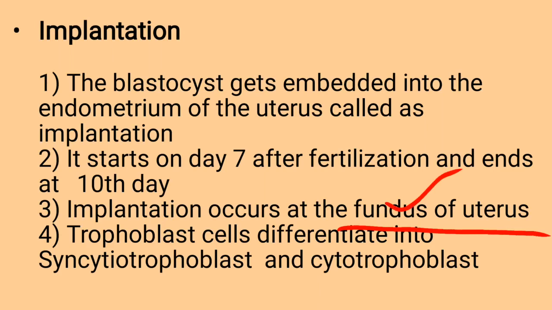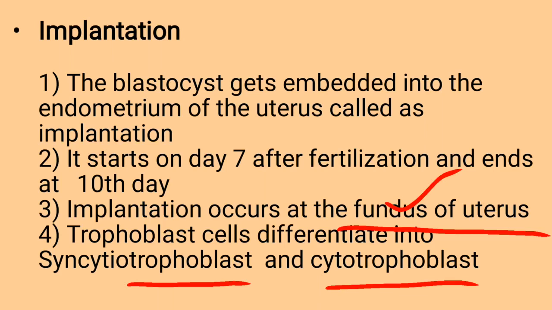During implantation, the trophoblast cells differentiate into two different layers, that is, syncytiotrophoblast and cytotrophoblast. The syncytiotrophoblast cells are multinucleated and invade the endometrium by releasing lytic enzymes. These syncytiotrophoblast cells get embedded into the endometrium by releasing lytic enzymes.